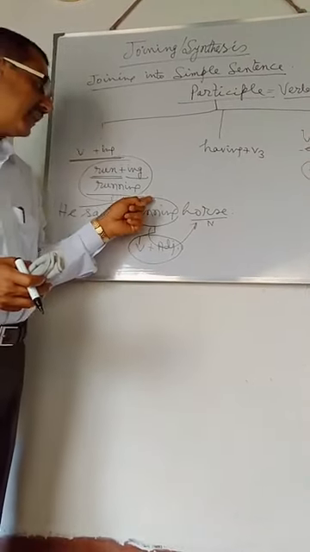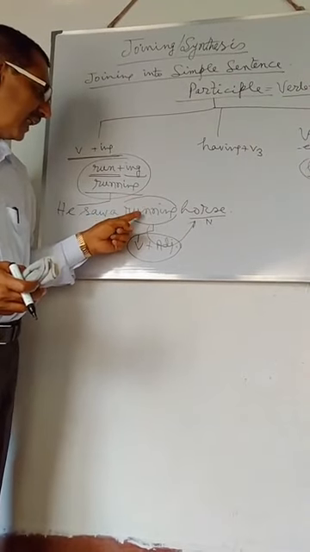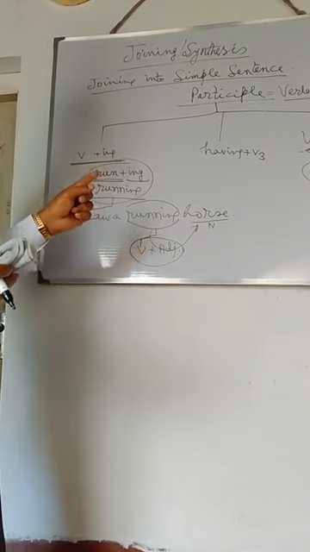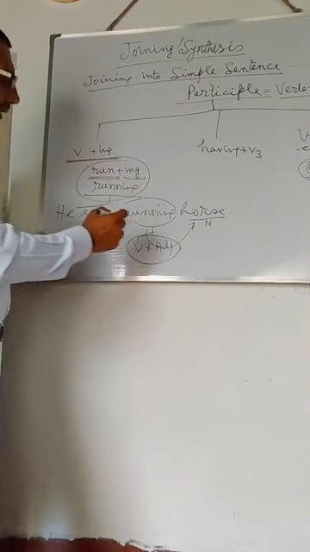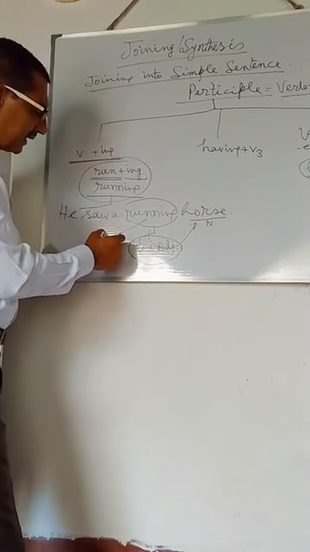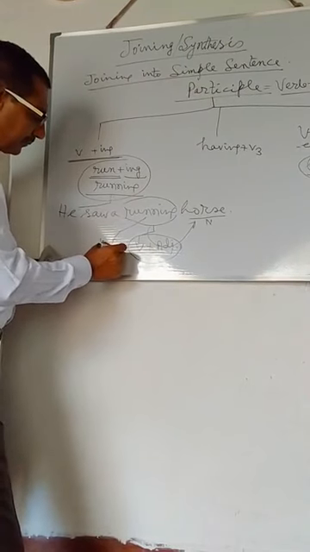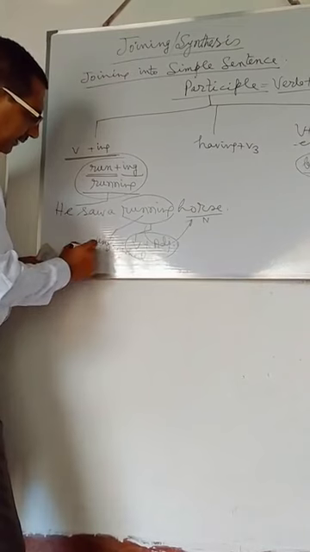Here the state of the horse was expressed by the word running. Running expresses the unfinished action of the horse. Unfinished action.